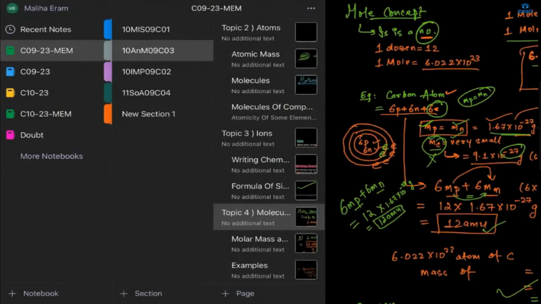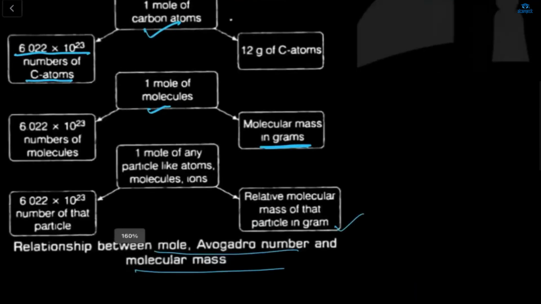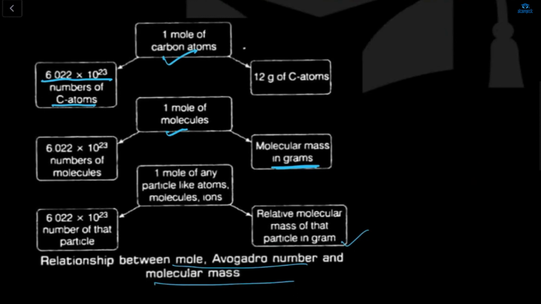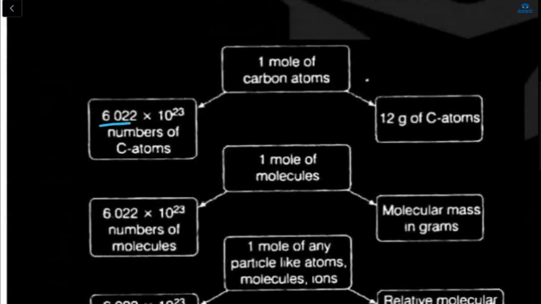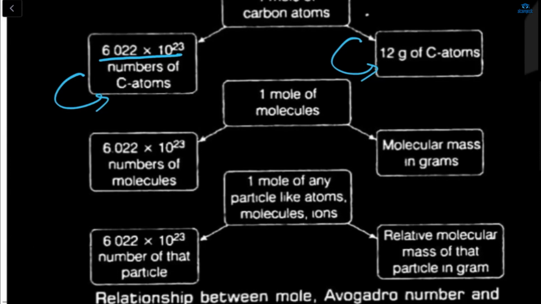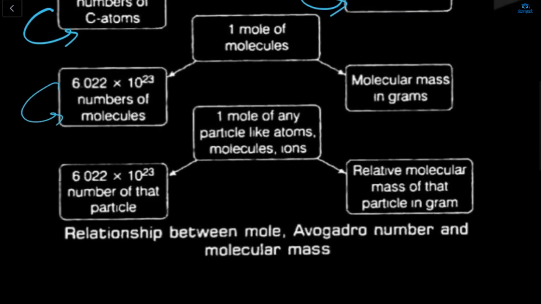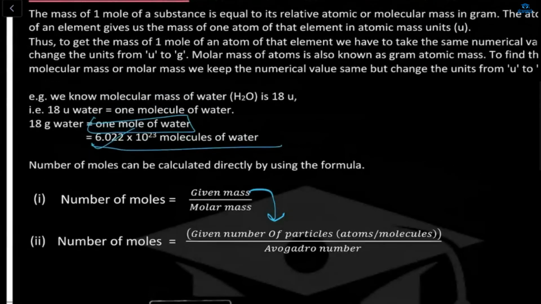So this is molar mass. In 1 mole of carbon atoms, you will have Avogadro's number of C atoms and a mass of 12 grams. In 1 mole of molecules, you will have this much number of molecules and the molecular mass in grams. 1 mole of any particle, like atoms, will have this number of particles and the relative molecular mass. So this is the formula. Number of moles is given mass upon molar mass. Number of moles is also given number of particles, which are atoms or molecules, upon Avogadro number.